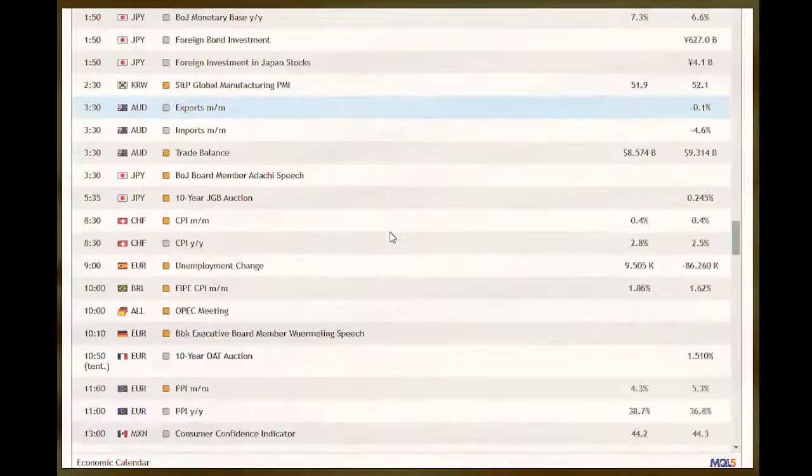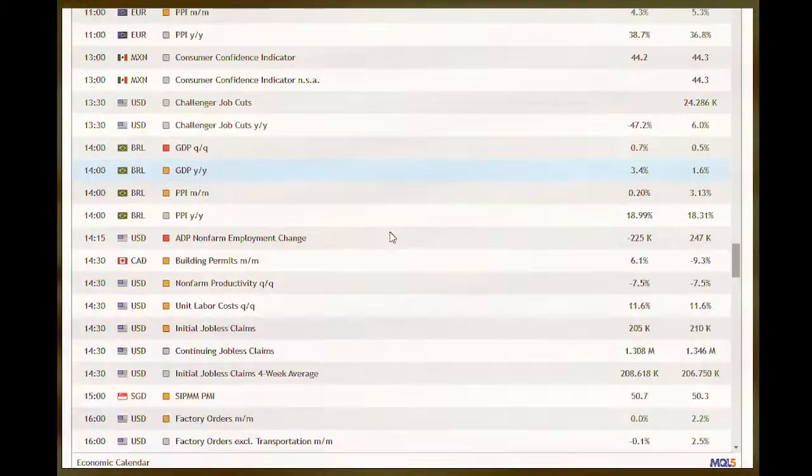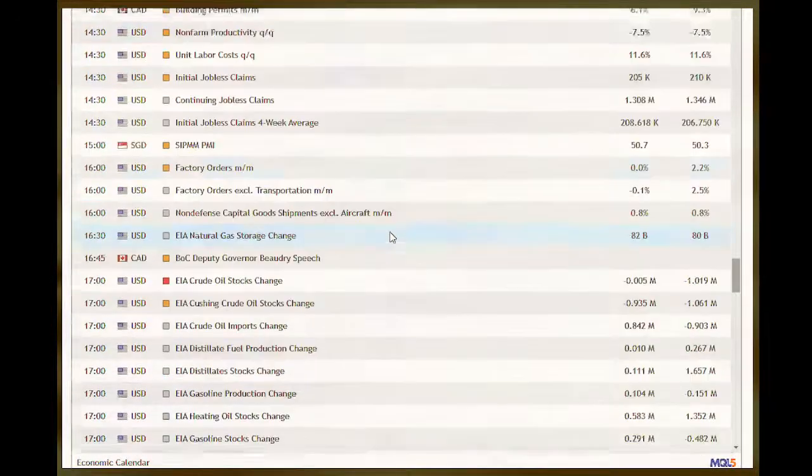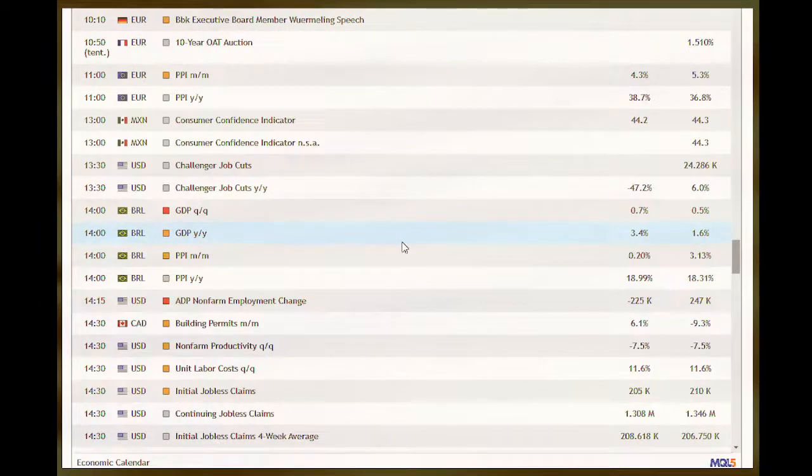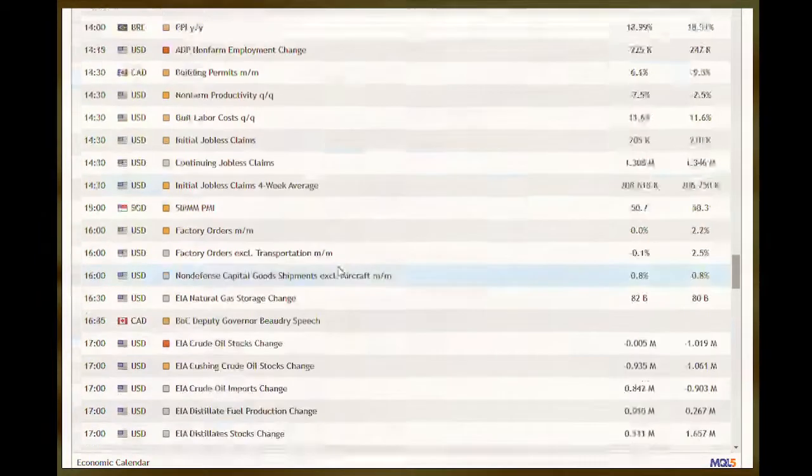And then we go over to Thursday. We don't have anything significant on Thursday, only the ADP non-farm employment change, but other than that we don't have anything.